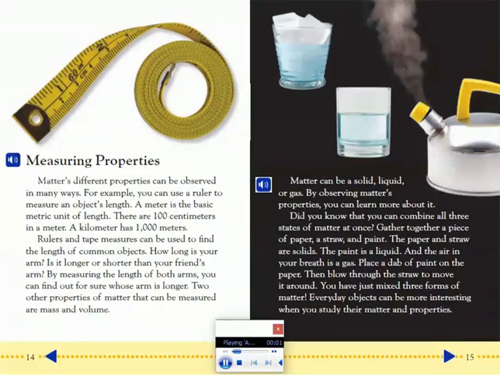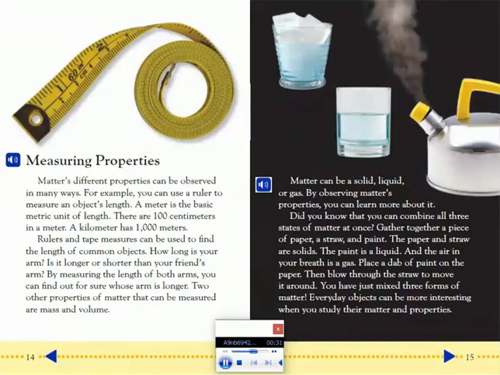Measuring properties. Matter's different properties can be observed in many ways. For example, you can use a ruler to measure an object's length. A meter is the basic metric unit of length. There are 100 centimeters in a meter. A kilometer has 1,000 meters. Rulers and tape measures can be used to find the length of common objects.